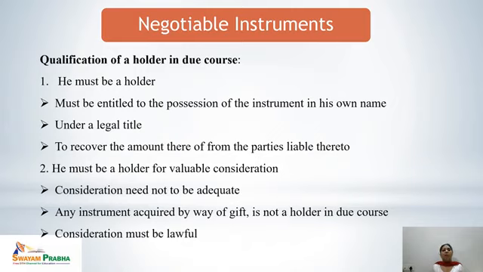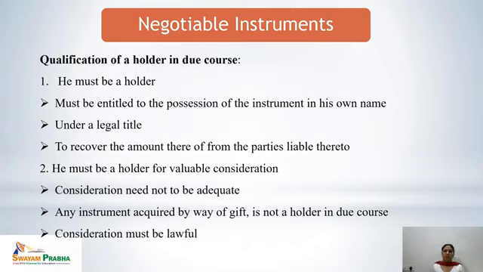Let's say an example, right? If a car of value rupees 1 lakh is being sold for only rupees 10,000, this would be considered as a valid consideration. No doubt the consideration is not adequate, but the presence of consideration makes it valid.